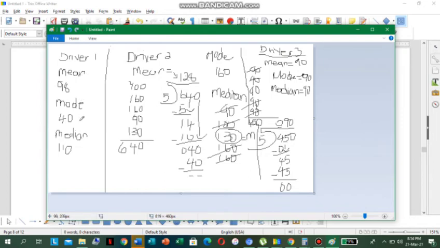For driver 2, the mean is 128, the mode is 160, the median is 130. So these two are on top of things. Driver 3, the mean is 90, the mode is 90, the median is 90. So driver 3 made the least amount of deliveries.